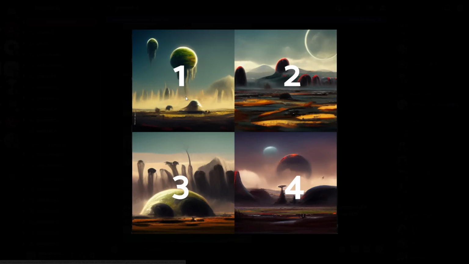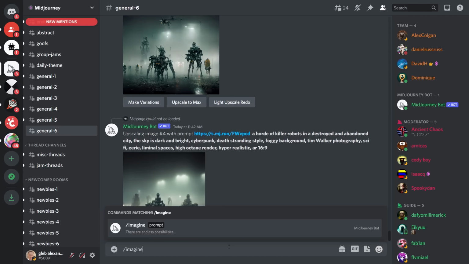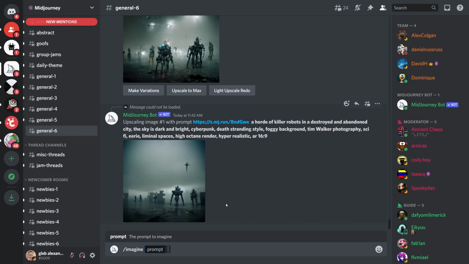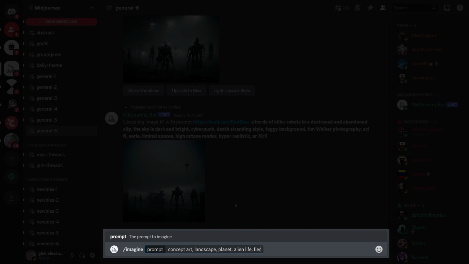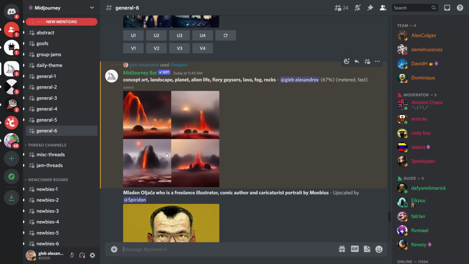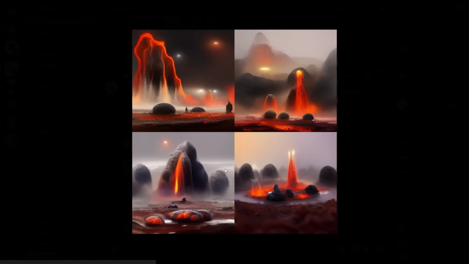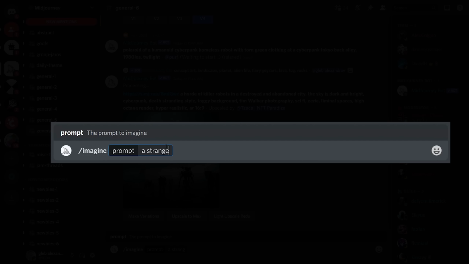and once again it's labeled like this, so what can we do next? The heart and soul of Midjourney and other similar AI-based generators is the prompt. It can be composed of tags without making it sound like a statement. Alien life, fiery geysers, lava, fog, rocks, whatever, and see what comes out. So it can be phrased like that, with literally tags. Or it can be formulated like a complete sentence, quite convoluted if you wish.